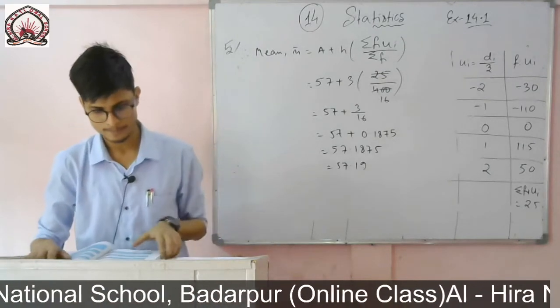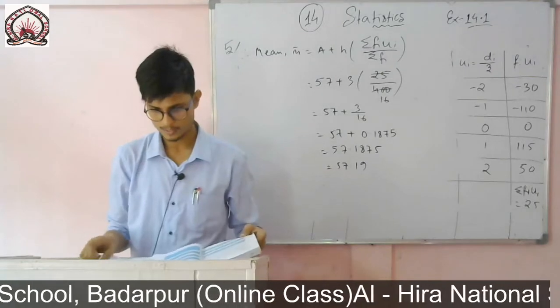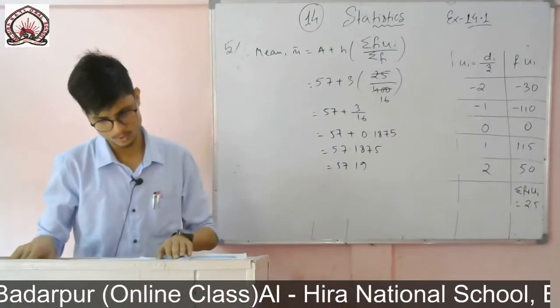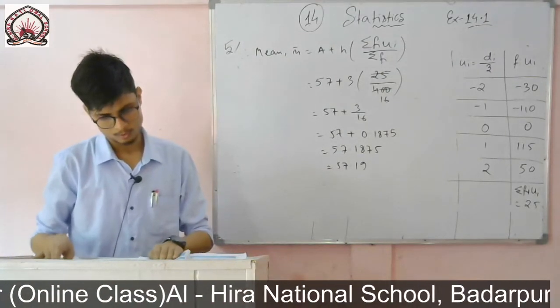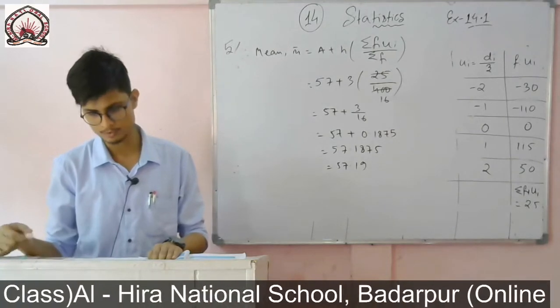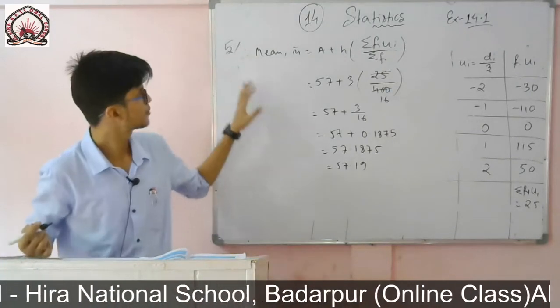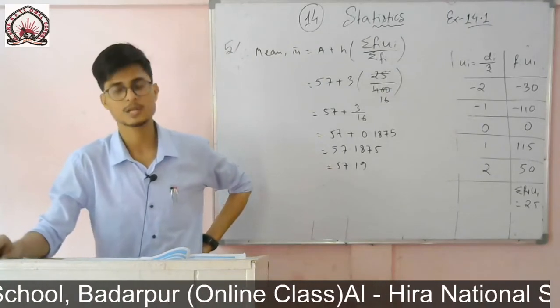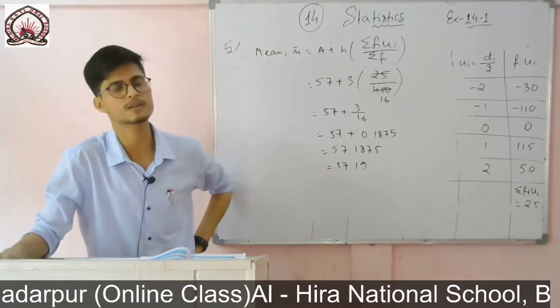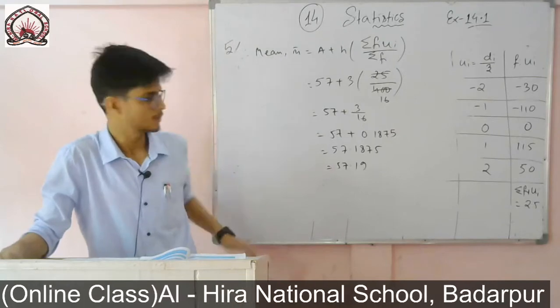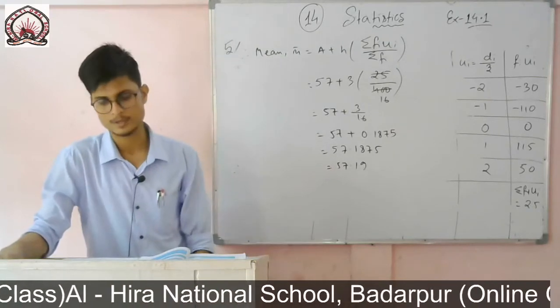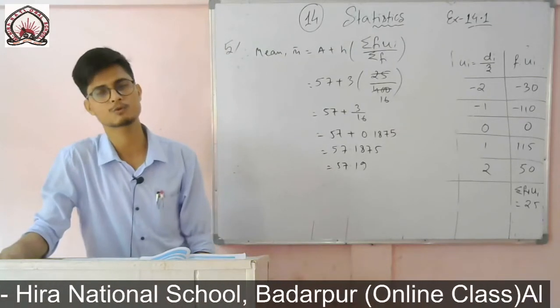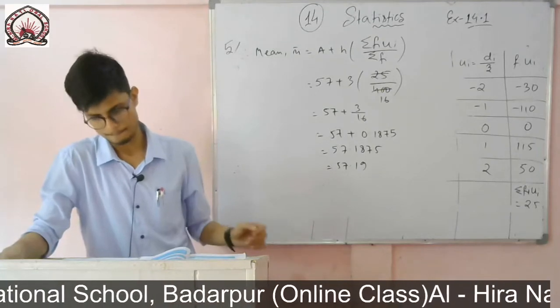The same way. Sorry, one thing is left. Earlier the question was, which method of finding the mean did you choose? So you write here, question number 5, one part left. You write here: the step deviation method is used because the frequency values are big.